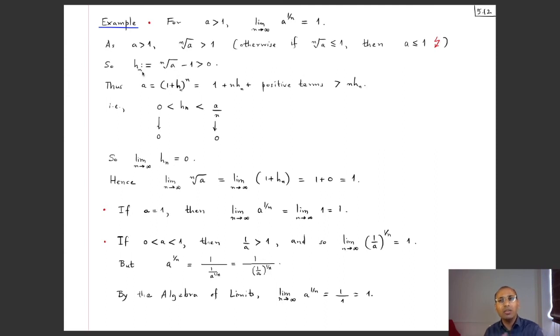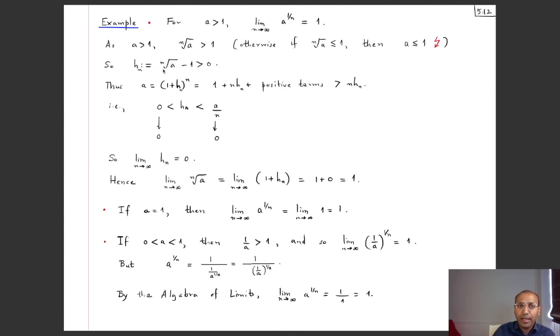Now earlier you had just h, which we had taken as 1 by r minus 1, but now notice that this h depends on the n, because when n is equal to 1 you would get a minus 1, when n is equal to 2 you would get square root of a minus 1, which is different than a minus 1 in general, and so on. So there is a dependence of h on n.